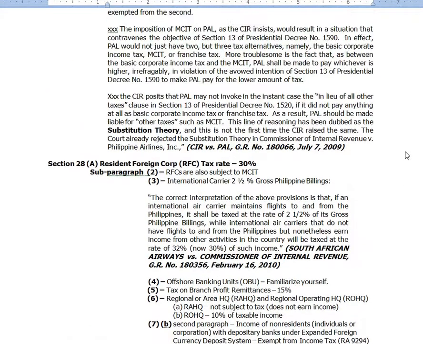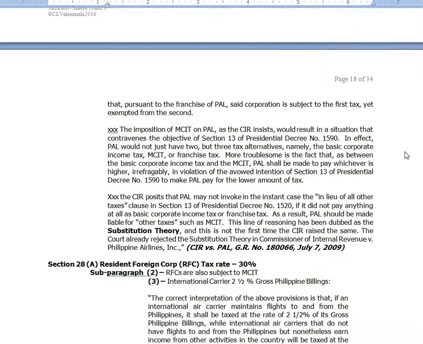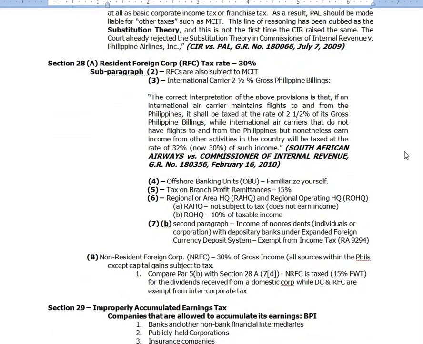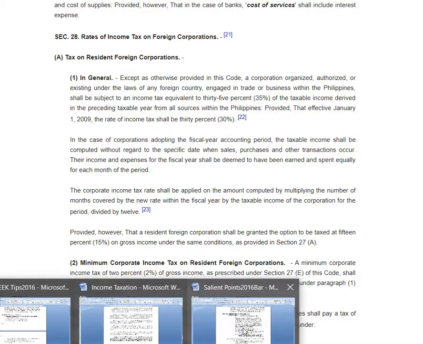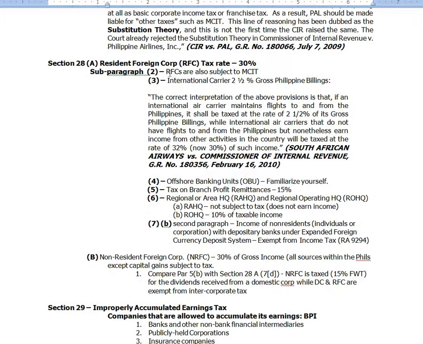Okay, so last time we discussed section 27. Now we go to section 28. Section 28 is all about rates of income tax on foreign corporations. So first we'll go to tax on resident foreign corporation. Okay? You remember that resident foreign corporations are also subject to MCIT.